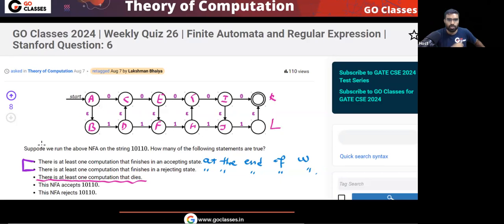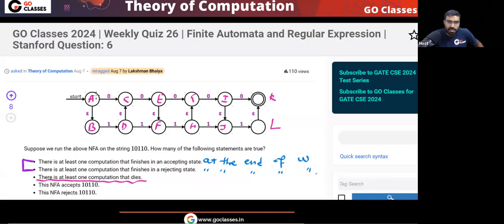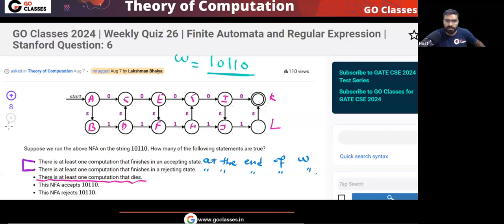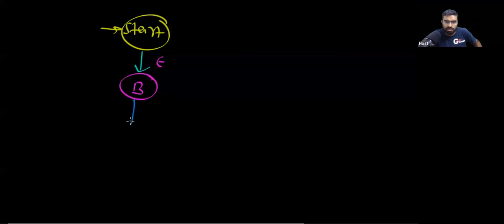So let's see. You will start in the start state. In the start state, you only have one choice. Yes or no? My string is 10110. How many choices in this start state? Only one choice. You have to go to state B. What about this state B? Again, there is only one choice. You have to go to state D.